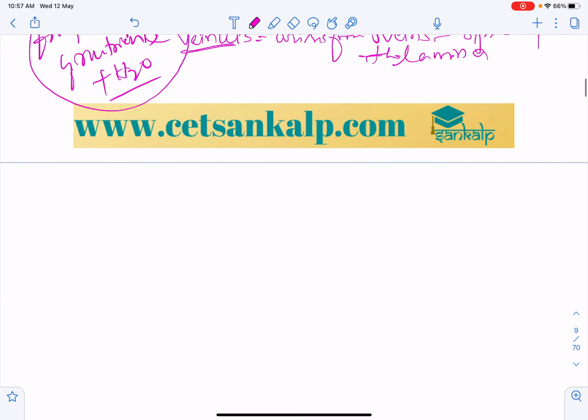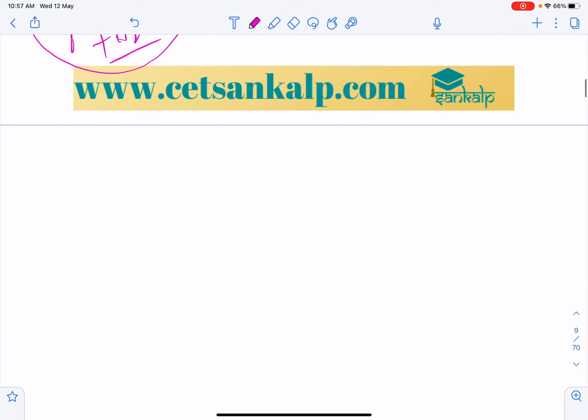So let us take some question related to this. Here I will mention in this session the venation. Venation, as we all know, is the arrangement of veins and veinlets in the leaf.